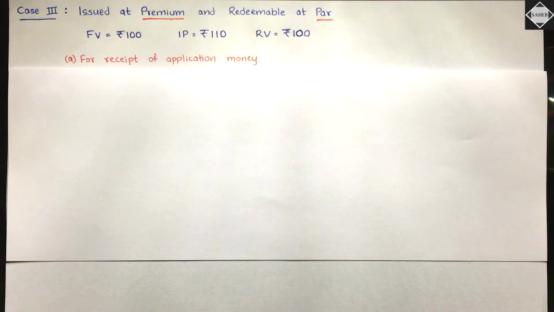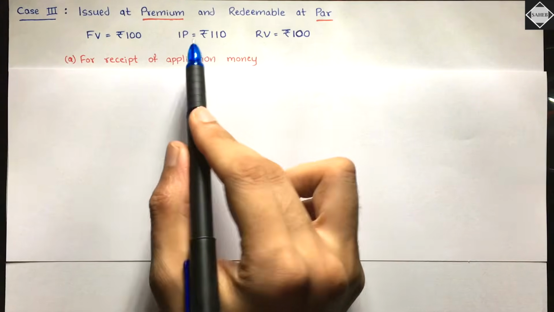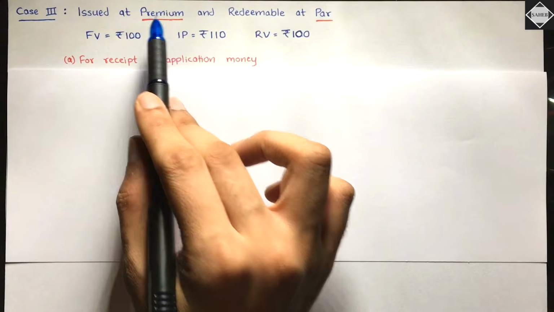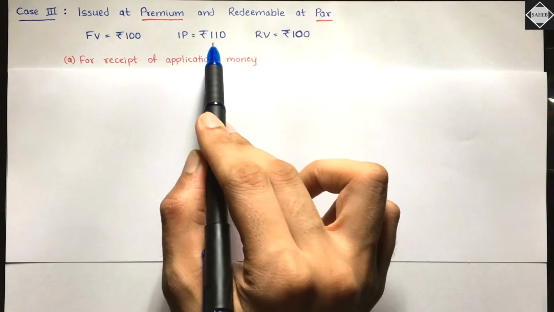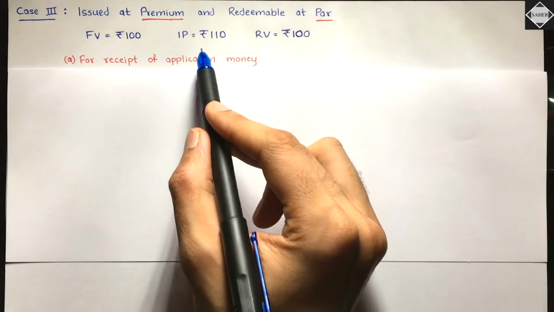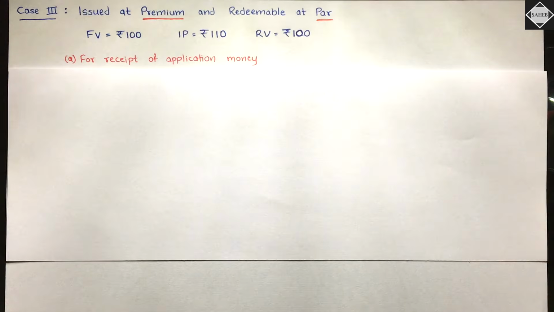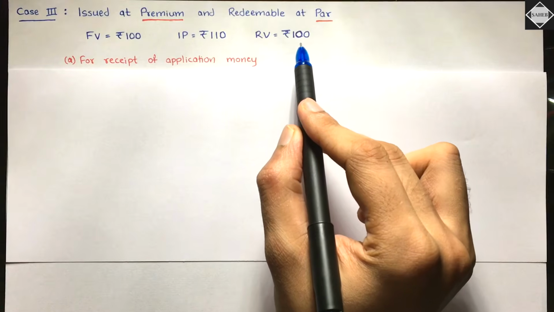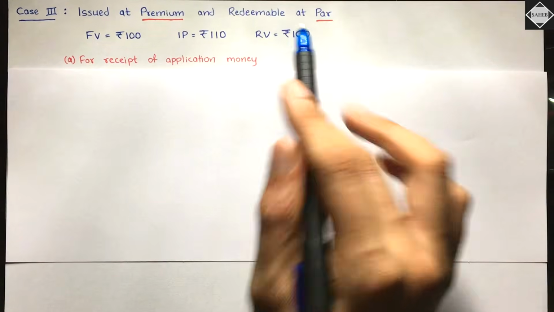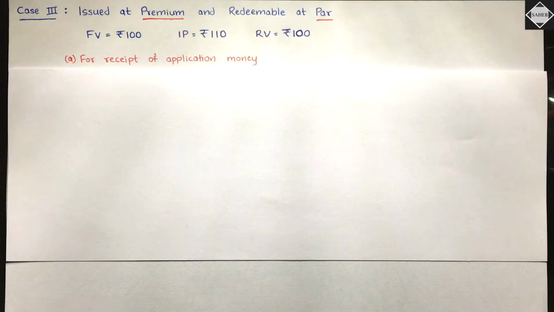If we see here, the face value is rupees 100, let's say, and then the issue price will be more than the face value. Why? Because issued at premium, so the issue price has to be more than the face value. Yeah, 10 rupees extra we will receive from the public, from our debenture holders. Is that clear? And then the redemption value is equal to face value only. We will pay back after 10 years the face value amount only, redeemable at par. Nothing more, nothing less, just equal to face value.